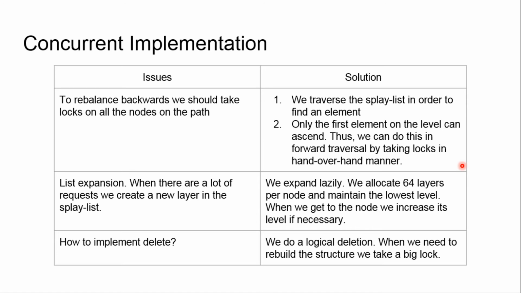What about list expansion? We said that if there are lots of requests, we have to increase the height of the Splay-List. We increase it lazily. We allocate 64 layers per each node and maintain the lowest level of each node, and we maintain the lowest level of the whole Splay-List. And then we get to the node and we see that the lowest level of the whole data structure is lower than the lowest level of our node. We simply update to the current level.